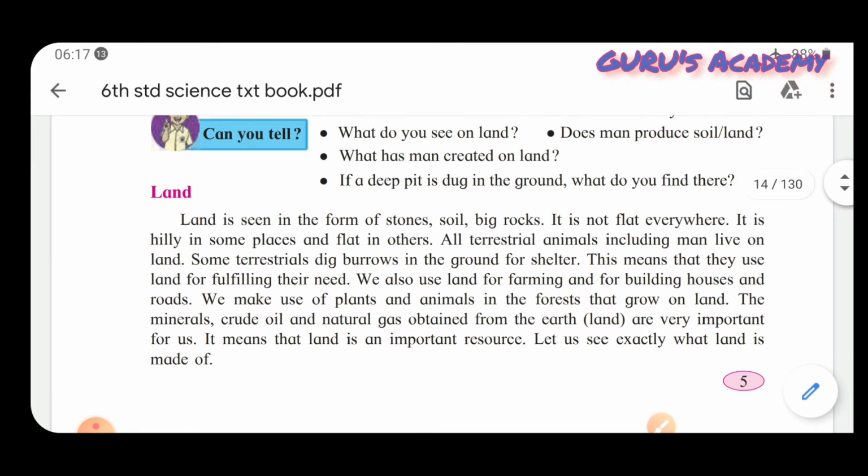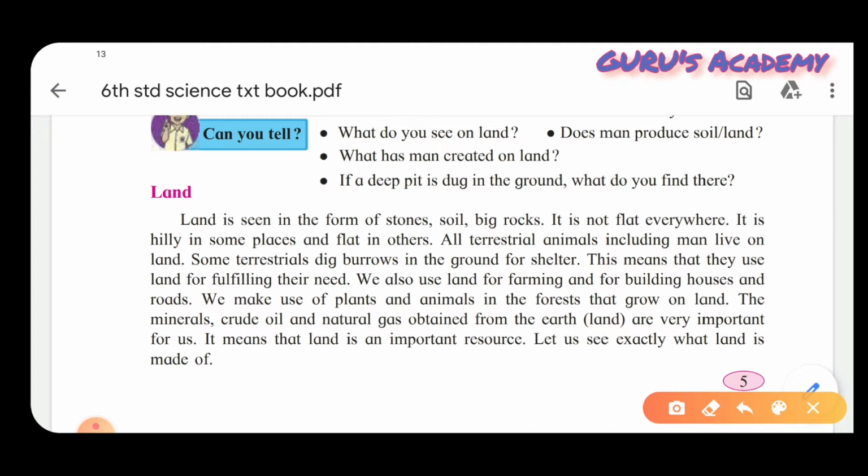This means that they use land for fulfilling their needs. We also use land for farming and for building houses and roads. We human beings, even we use land, isn't it? When we do farming, we get rice, wheat, jowar. That is for our living, isn't it?